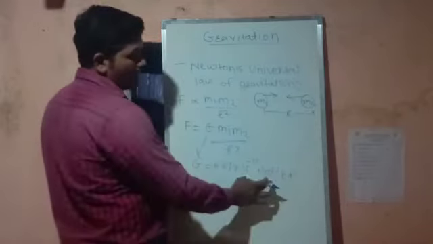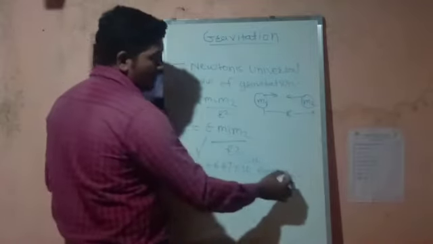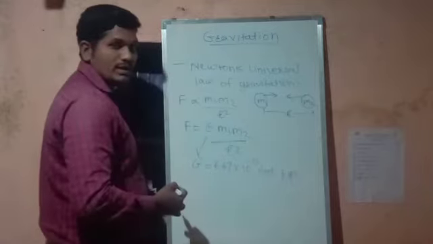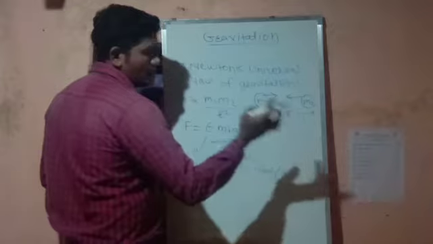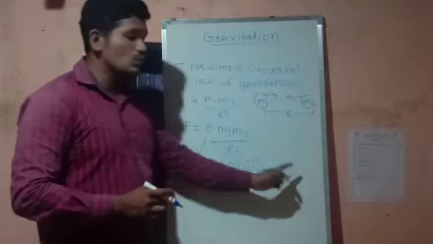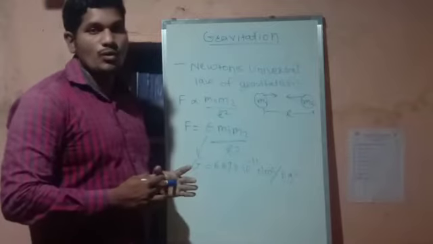This is because if I remove the "upon" sign, then there will be kg raised to minus 2. And if I add this sign, then kg raised to 2 will be there. And this is nothing but Newton's universal law of gravitation.